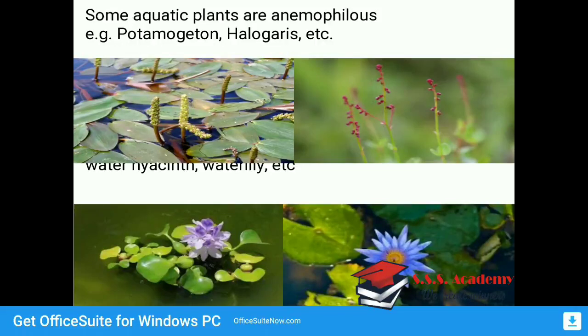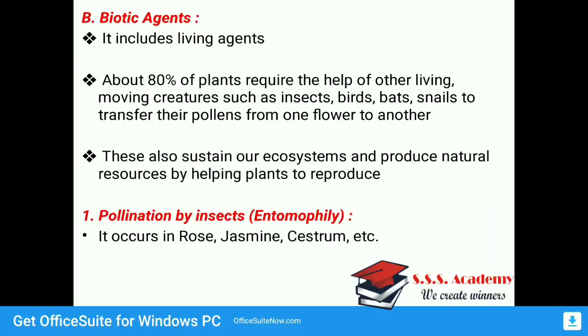Some aquatic plants are anemophilous, for example Potamogeton. The first diagram is of Potamogeton, second is Halogaris, third is water hyacinth, which is commonly observed near lakes, and the last one is water lily. All of them are anemophilous in nature. Here water is not the agent that carries the pollen grains. Next is the biotic agent.